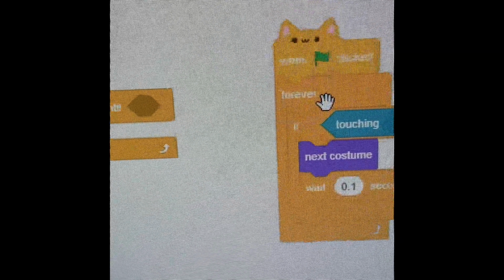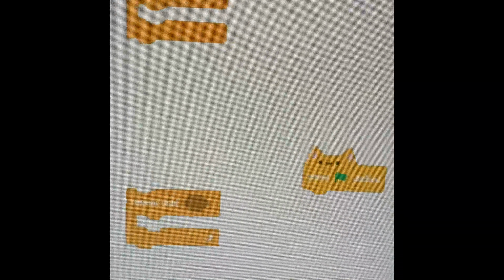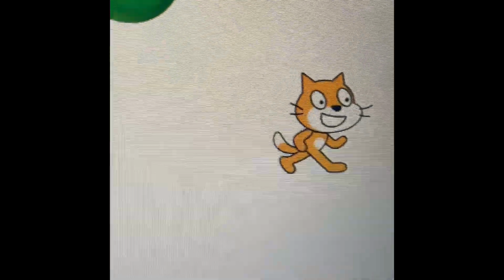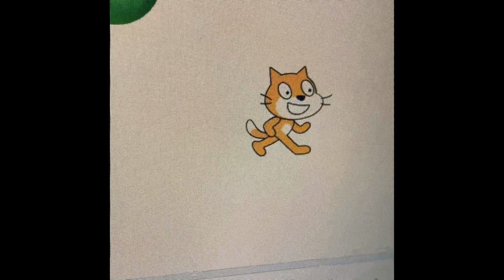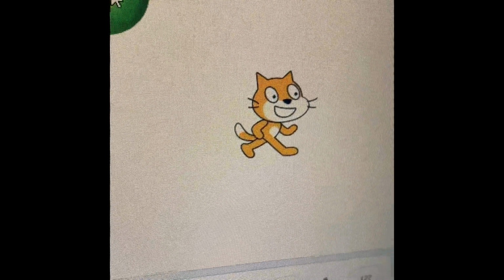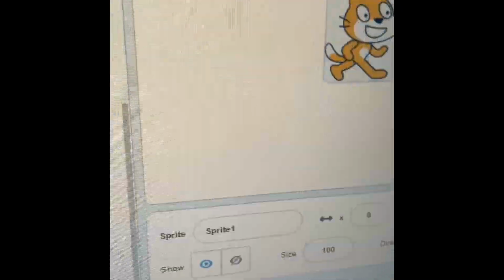And then when I receive run, so now when we press this button, he should run.